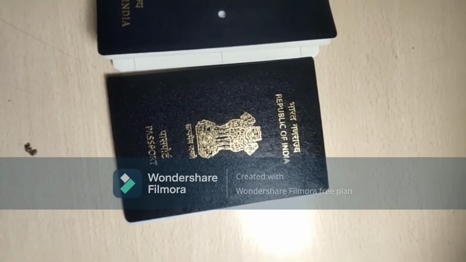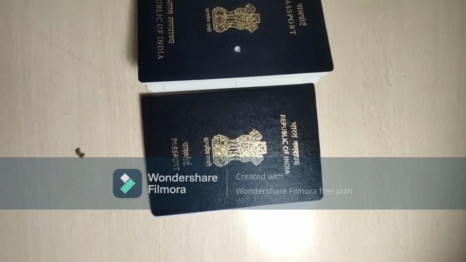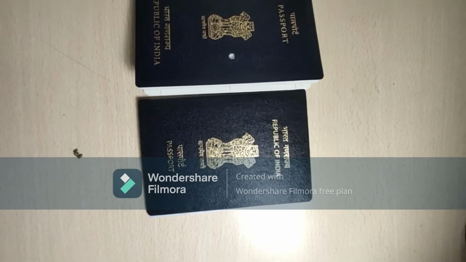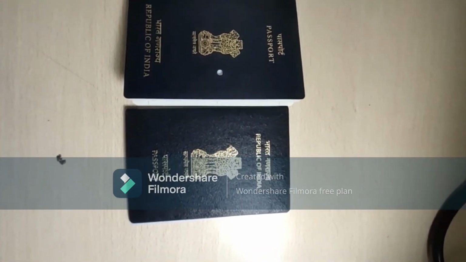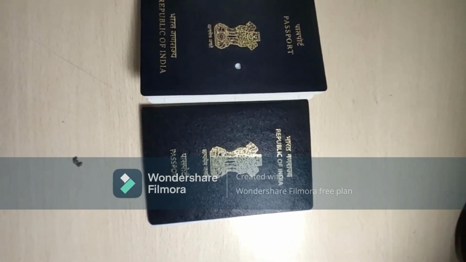It doesn't matter whether you have a middle name or last name, but if your surname is blank and your full name is in the given name, then you have to split it. Say your name is Aman Kumar Singh, and all these three are written in the given name only, and you want the Singh part in the surname, so you can easily apply. But if there is a spelling change in that name, like AMAN or something like that, then you have to follow the whole process, and it's a lengthy one.